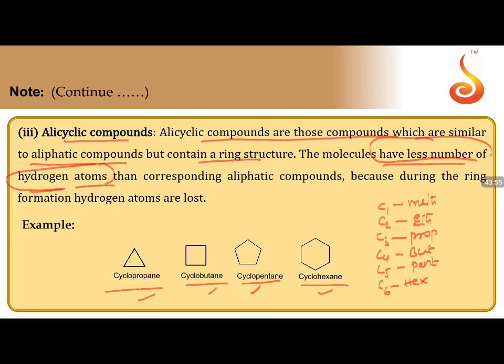Corresponding to all sigma bonds, the word ane will be added. If you have all carbon sigma bonds, ane will be added. If you have a cyclic structure, cyclo will be added. That's the condition over here.